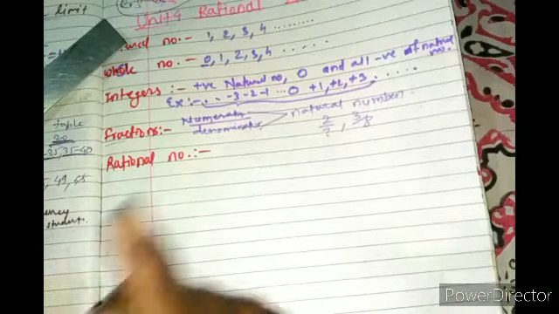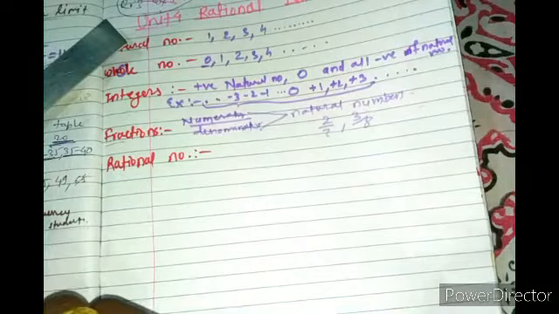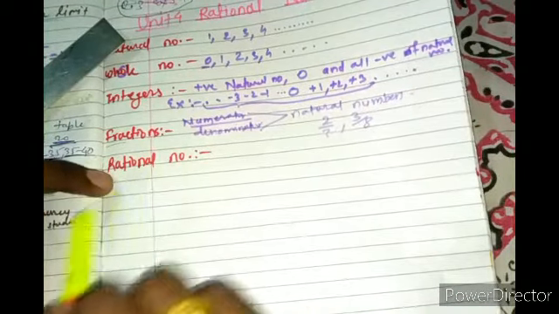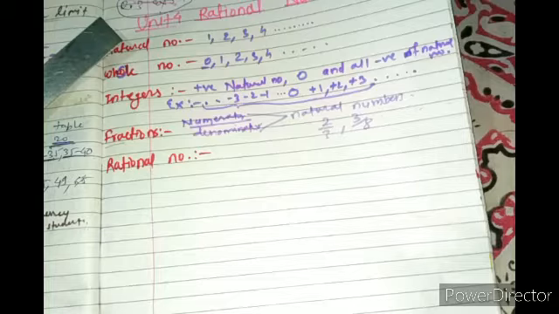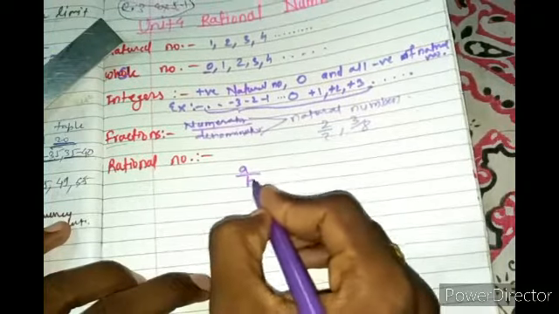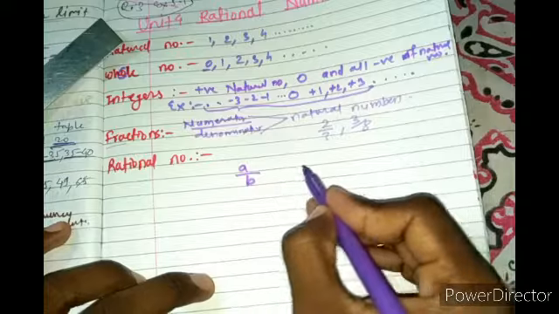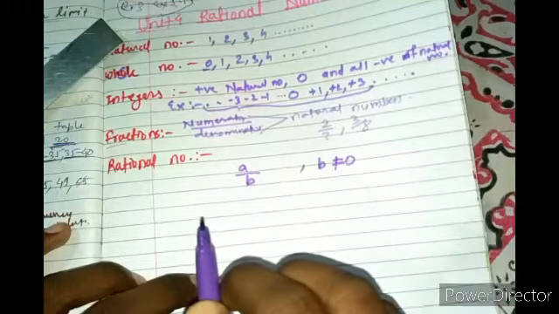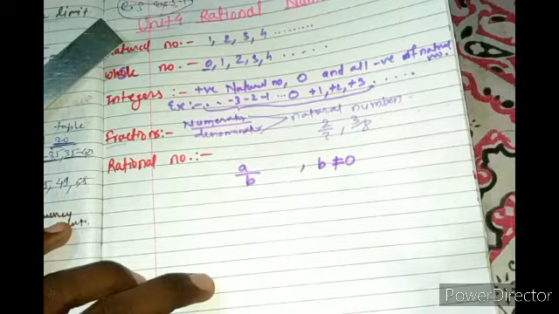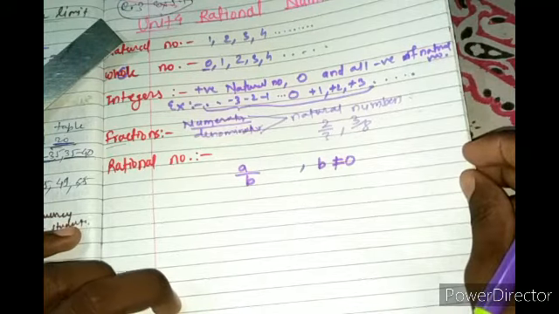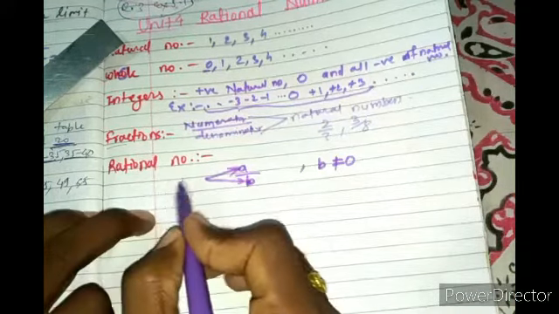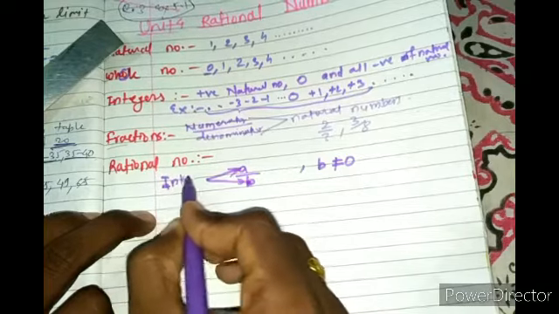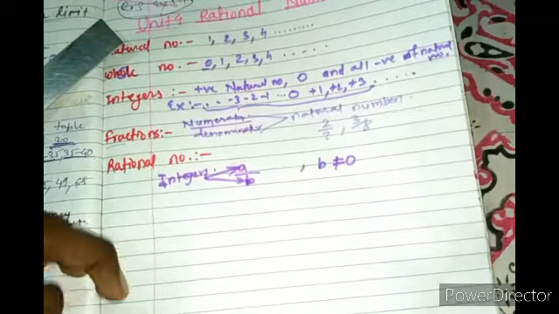Now this is very broad to understand, what is meant by rational, because this is the name of our topic, so we have to understand it very deeply. A rational number is a number which has the form p by q. P by q means you can take a by b or whatever, right? But in that a by b, your denominator, that is b, is not equal to 0, right? B not equal to 0 are called rational numbers. And what about this a and b? A and b here are integers.